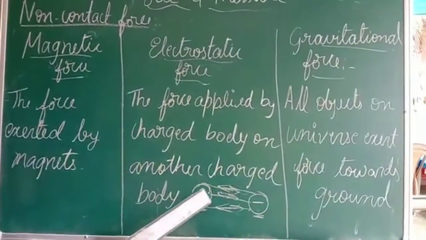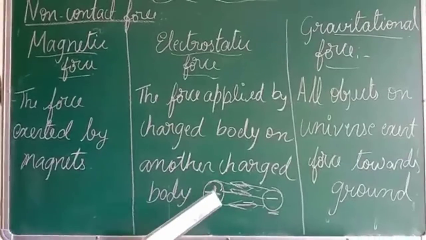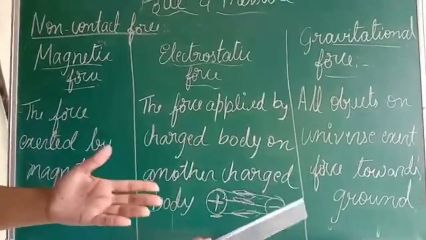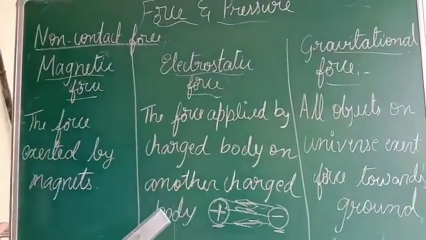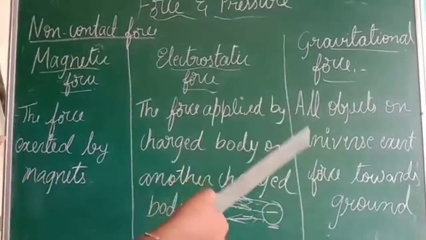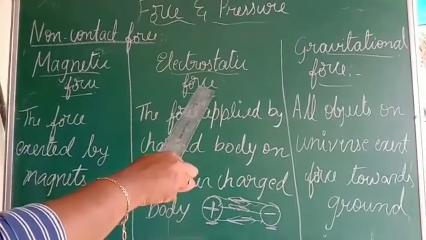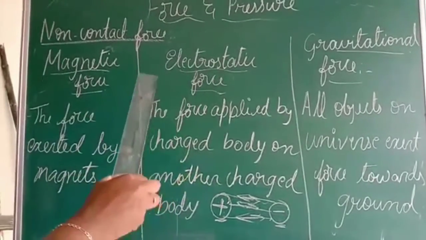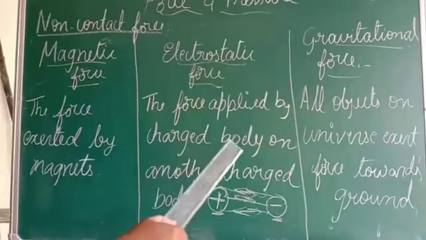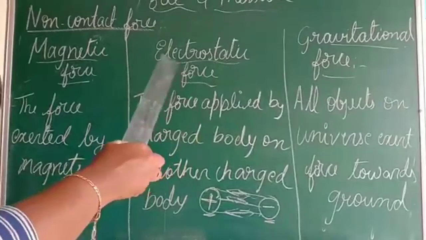This is also charged, this is also charged. This plus charge is applying force on the negative charge, and the negative charge is applying force on the positive charge. This type of force interaction between positive and negative is known as electrostatic force. Is it clear? What is electrostatic force? Force applied by a charged body on another charged body is called electrostatic force.